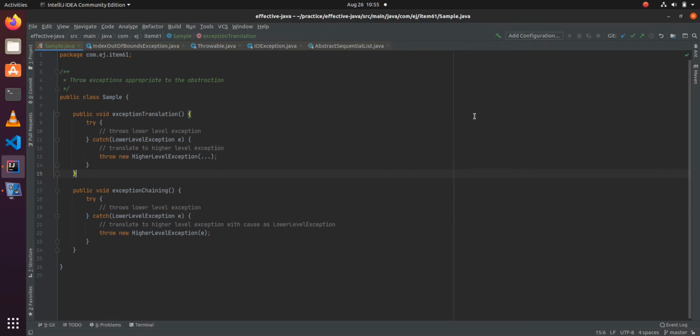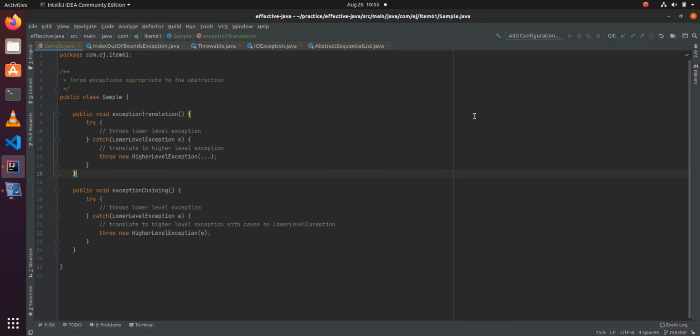In an API, most of the time, we use third-party libraries or lower level APIs, and those lower level APIs will throw exceptions. In most of the cases, we delegate those exceptions to the higher level and pass them on to the consumer of the API. So this is not a recommended practice.